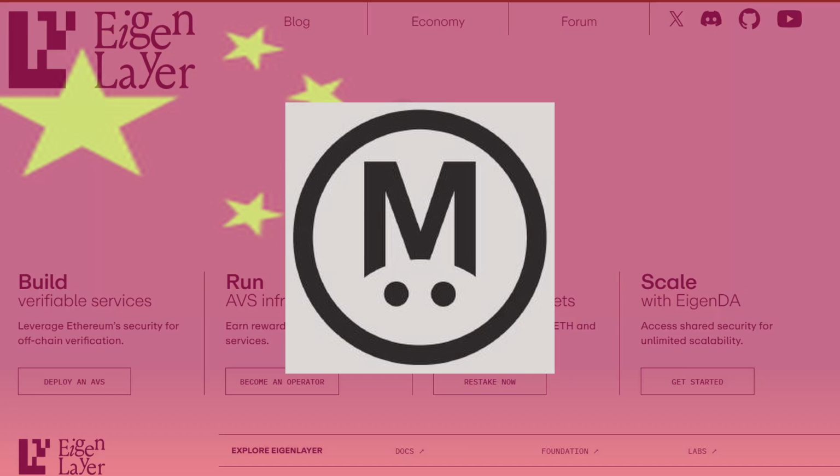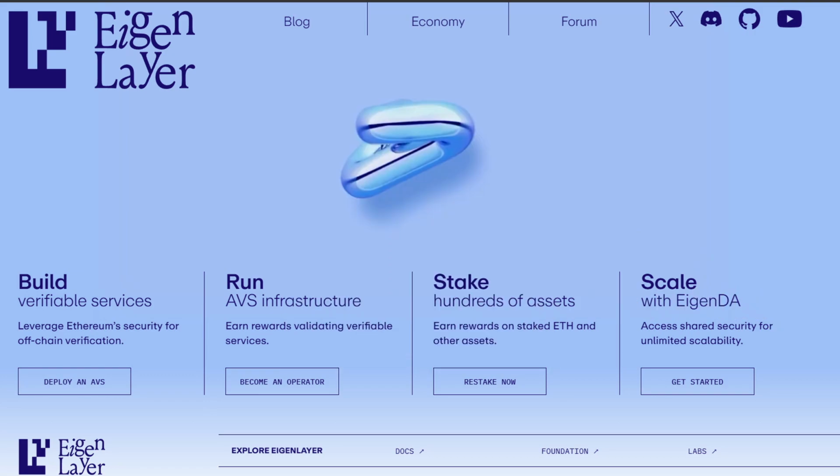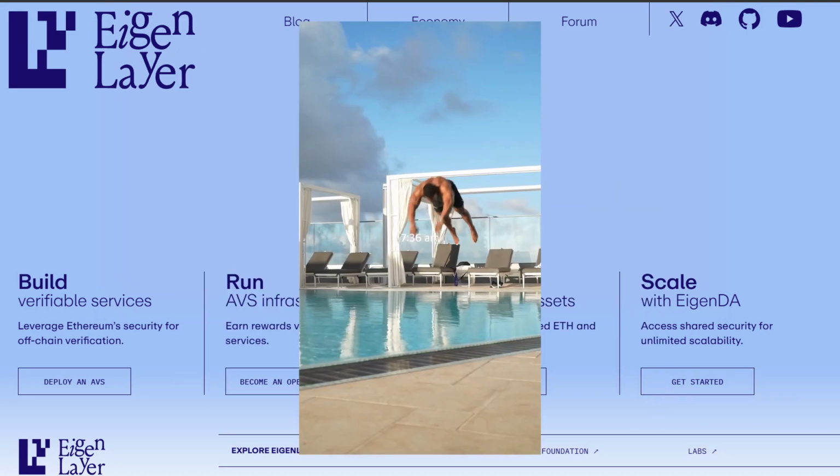Remember MegaETH? Yeah, they use an AVS called EigenDA, where the DA stands for data availability. They use it for off-chain data storage, and it is the core reason why they boast of such a high throughput. Now let's dive deeper into EigenLayer.